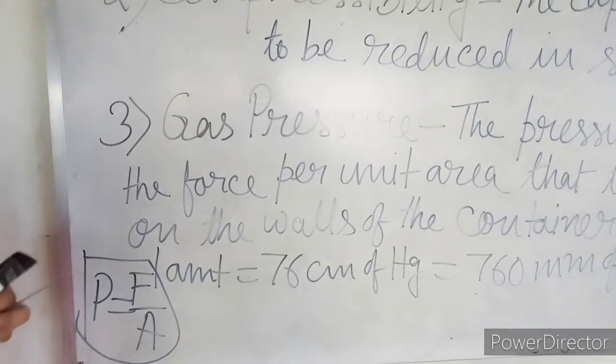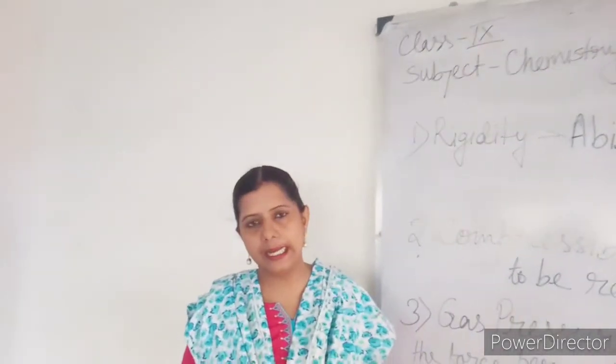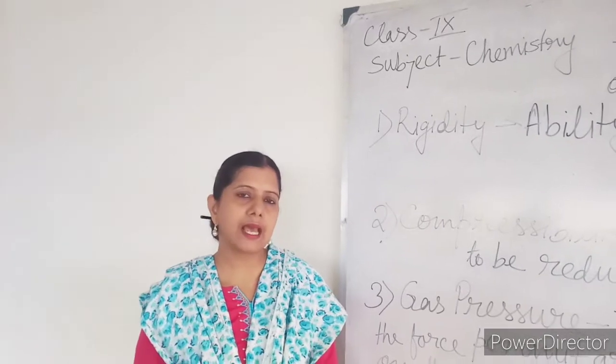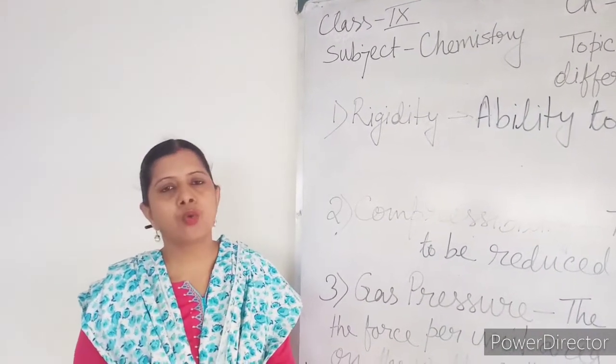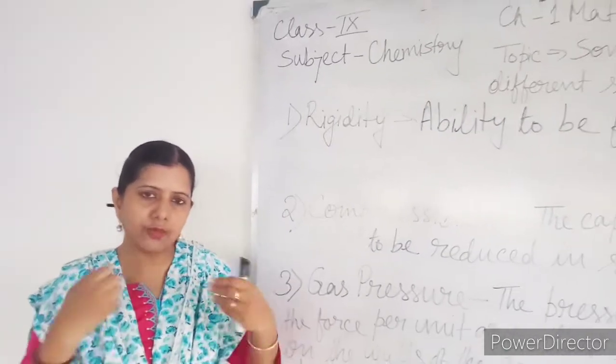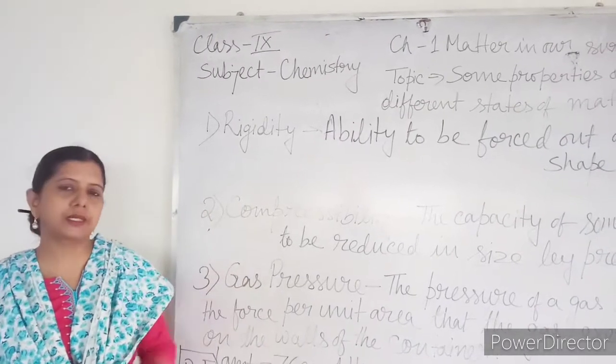In the case of gas, what happens? Suppose I am keeping a gas in a particular container. The molecules of gas have large kinetic energy, so they are always moving. While moving, they collide with each other, and they also collide with the walls of the container.